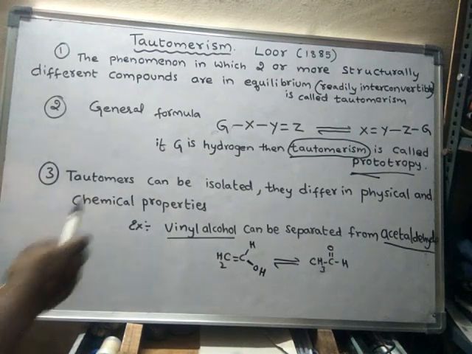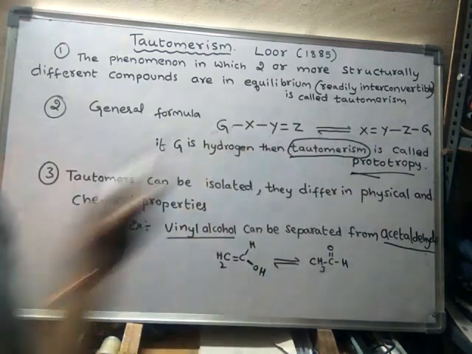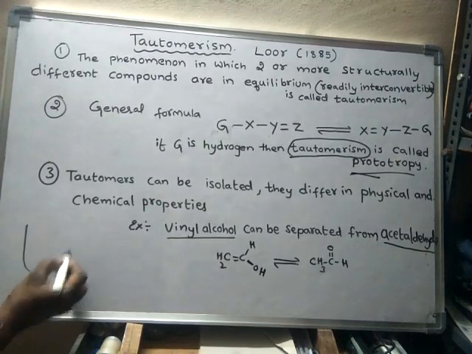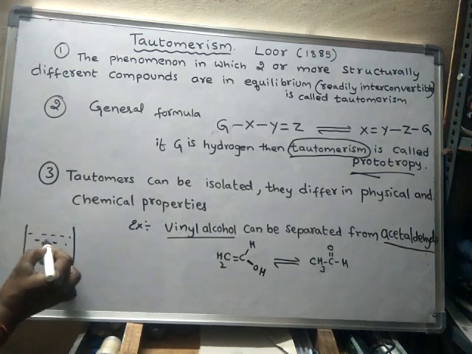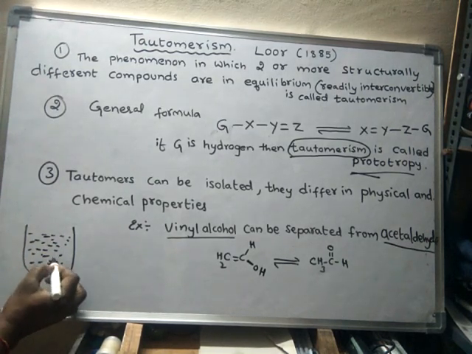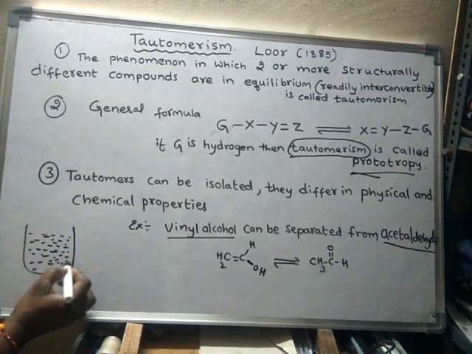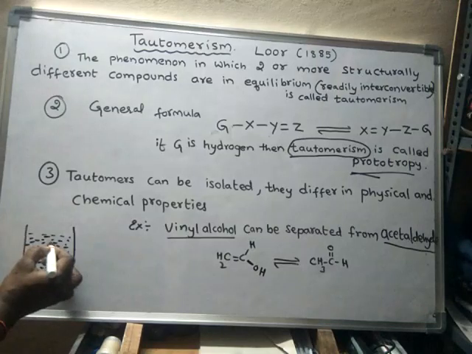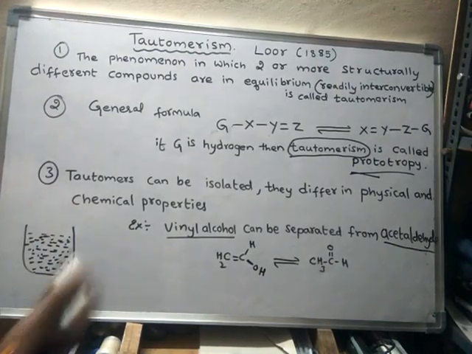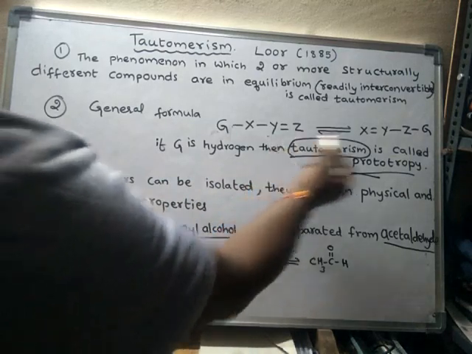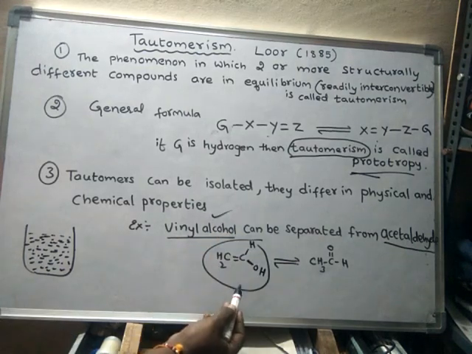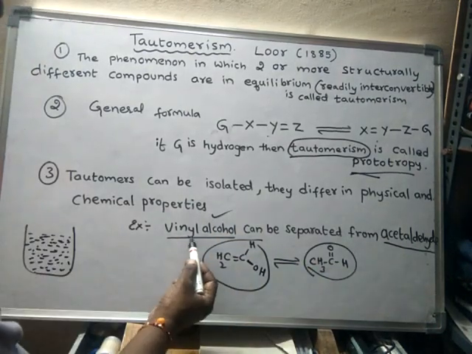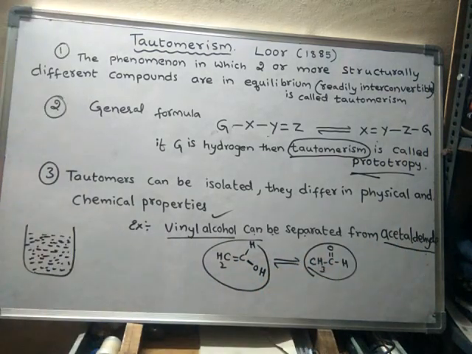Tautomers can be isolated. These two can be isolated from each other. Generally, tautomerism is shown by compounds in the liquid state only, not in solid form or gaseous form. These two are said to be tautomers of each other. For example, take vinyl alcohol and acetaldehyde. Vinyl alcohol can be separated from acetaldehyde. Tautomers can be isolated, that means they can be separated.